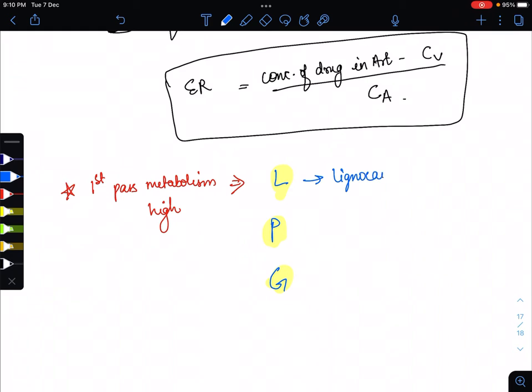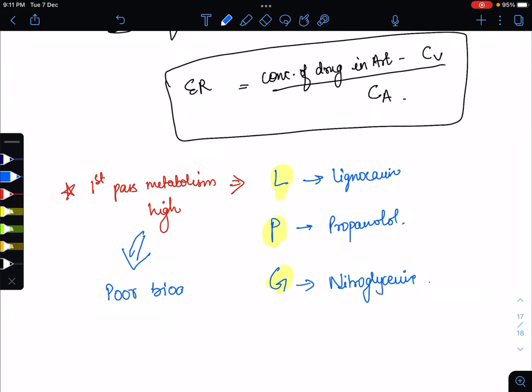L stands for lignocaine, P for propranolol, which is a beta blocker, and G for nitroglycerin. And if the metabolism is high, we all know the bioavailability is poor. These three drugs have poor bioavailability and high first pass metabolism.